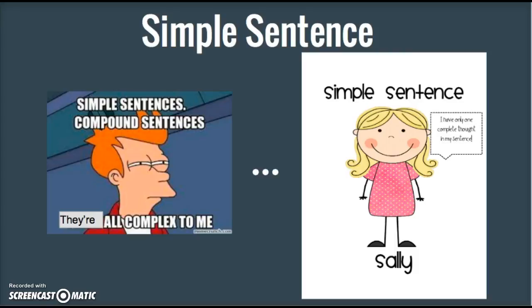Simple sentence. Simple sentences, compound sentences. They're all complex to me. Simple sentence Sally. I have only one complete thought in my sentence.